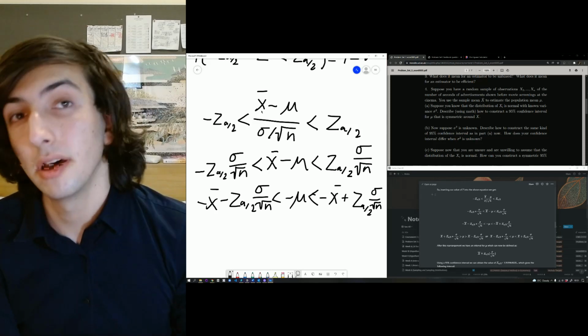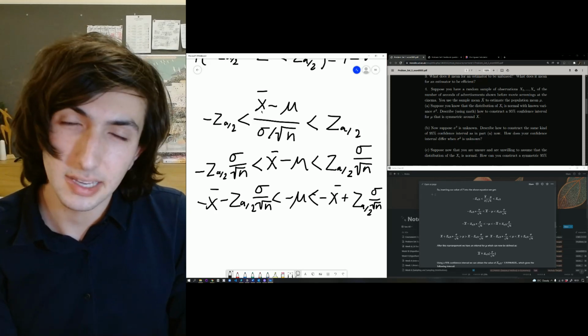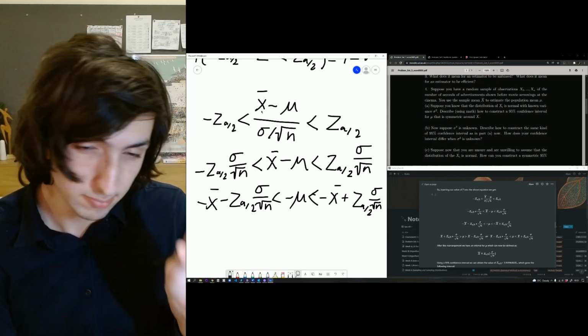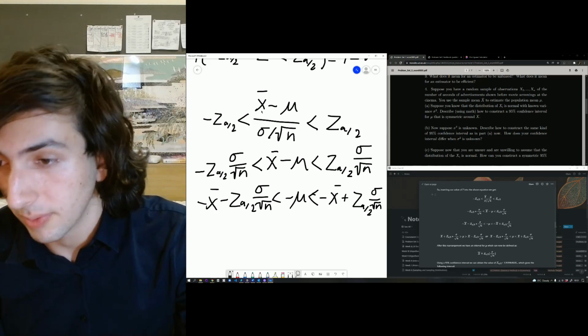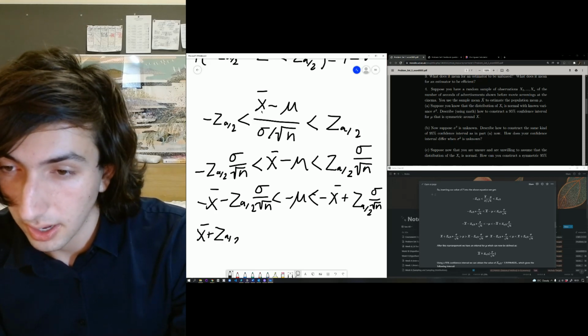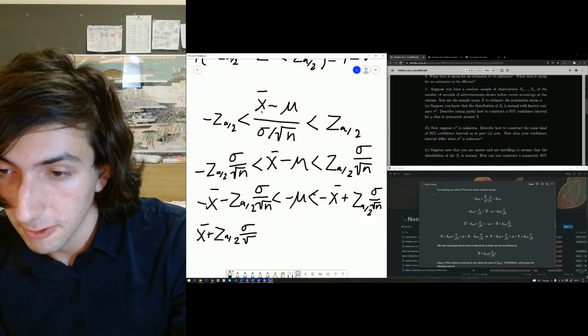Okay, and we're basically going to flip the signs. If you remember from GCSE, A-level, IB inequalities, whenever you flip the signs in an inequality, all those signs switch. So when we flip the signs, as we're now going to do, we are going to switch the signs around.